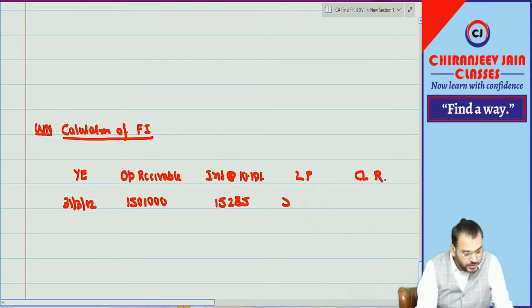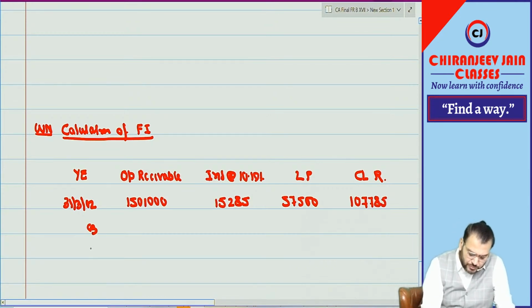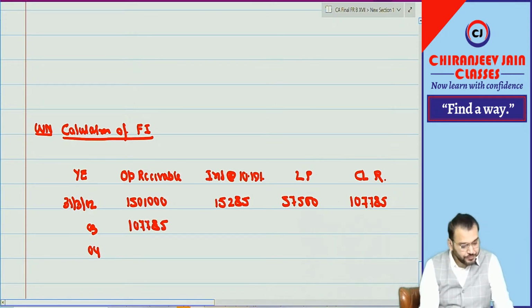Lease payment is what? 57,500. Then how much? 1 lakh 7,785. Can I see this? You can continue. So this will be what? 1,07,785. Interest how much?